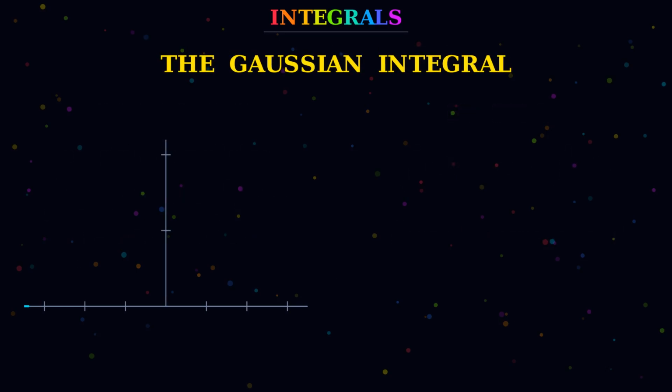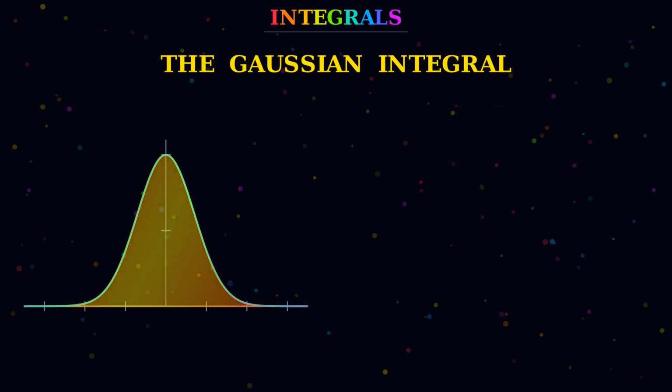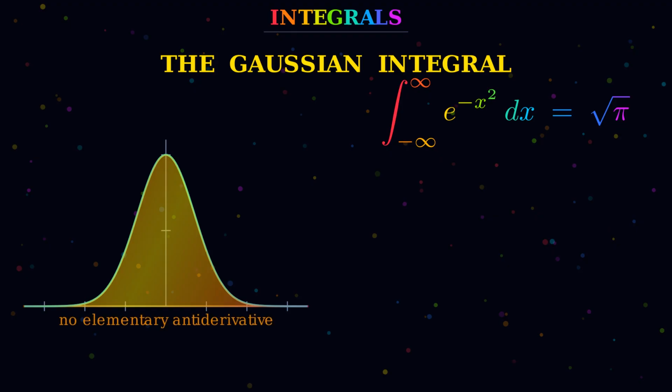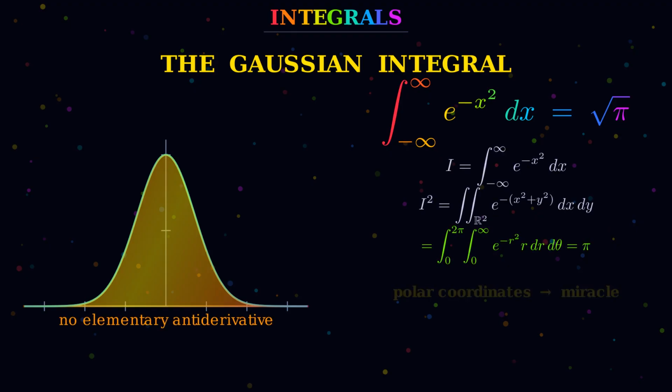And then there are the integrals that feel like magic. The Gaussian, e to the minus x squared, has no antiderivative in elementary functions. And yet, its integral over the entire real line is exactly the square root of pi. The proof is beautiful. Square the integral, convert to polar coordinates, and the impossible collapses into something you can evaluate by hand. A curve shaped like a bell, tied forever to the geometry of the circle.